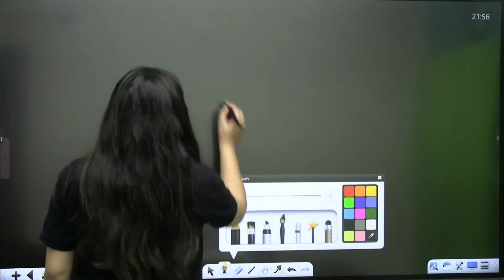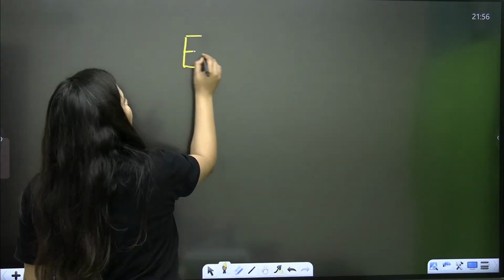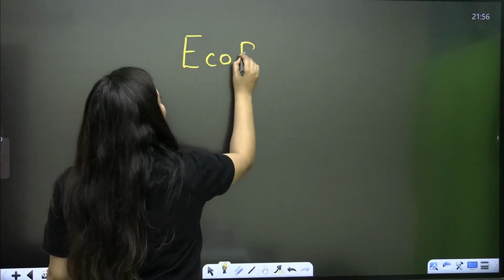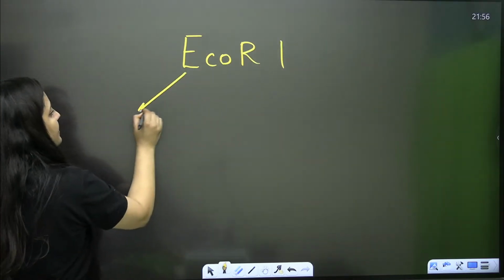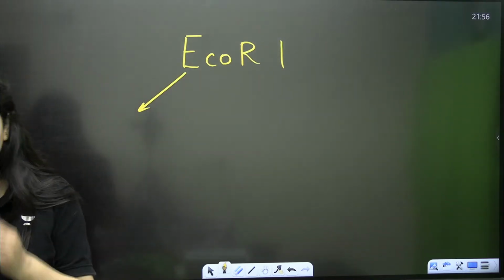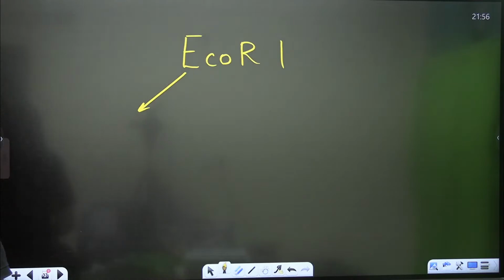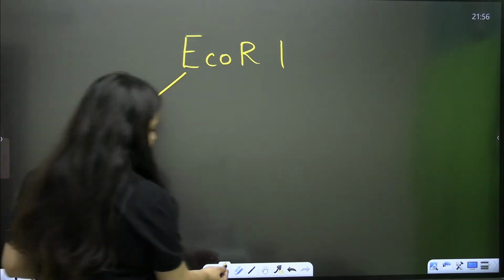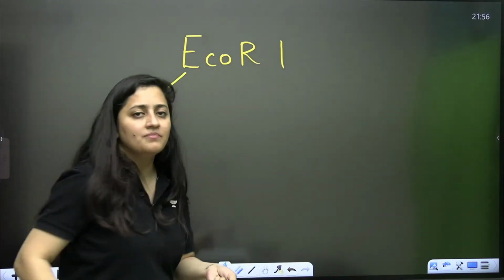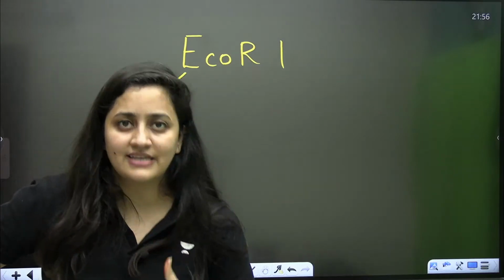Now let's talk about the nomenclature. I gave you the example of one restriction endonuclease, EcoRI. What is this E signifying here? The name of the enzyme is also from the prokaryote from which the enzyme is taken.